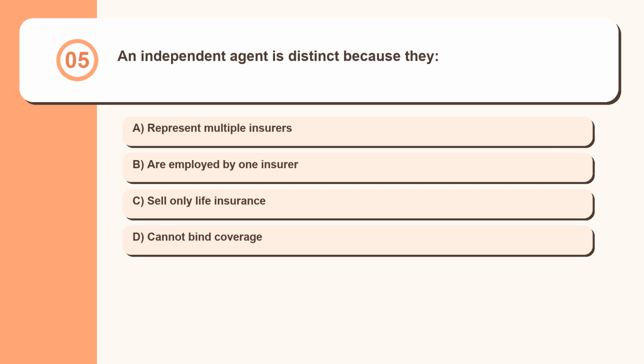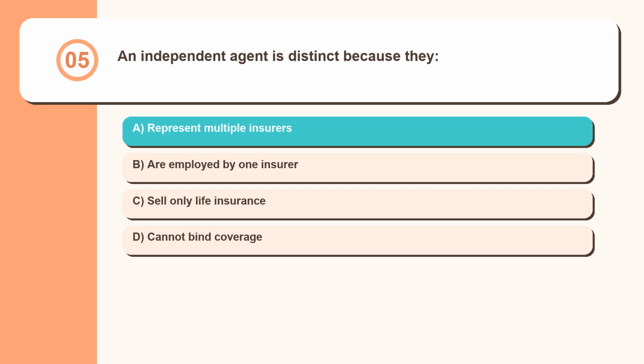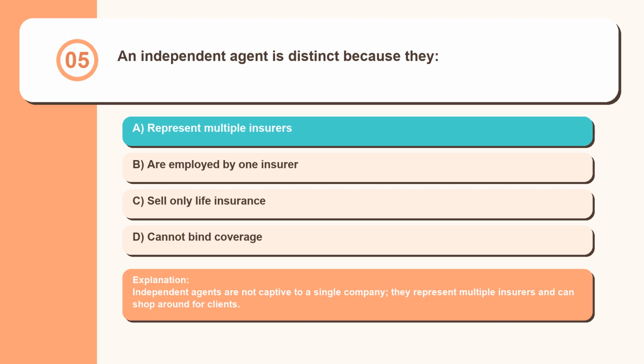Question 5. An independent agent is distinct because they: represent multiple insurers, are employed by one insurer, sell only life insurance, cannot bind coverage. Independent agents are not captive to a single company, they represent multiple insurers and can shop around for clients.